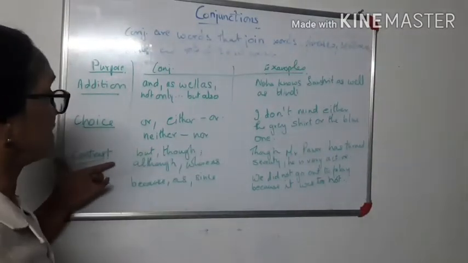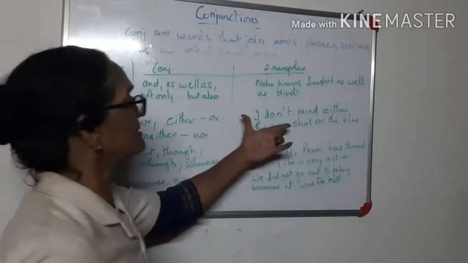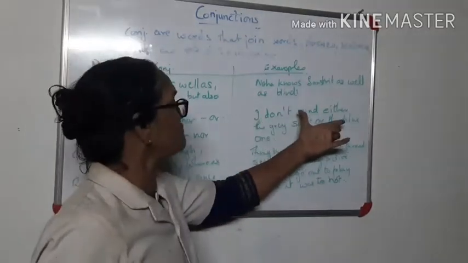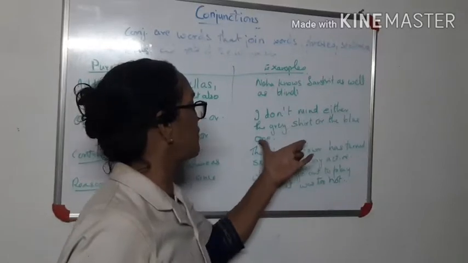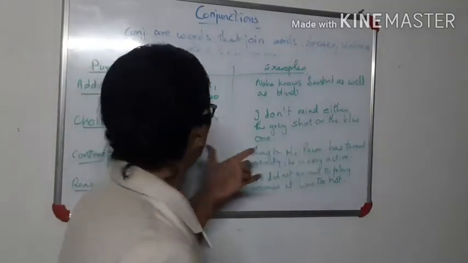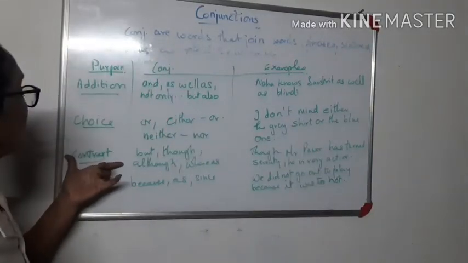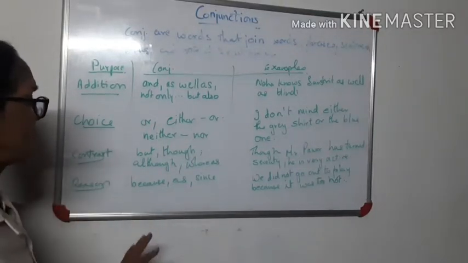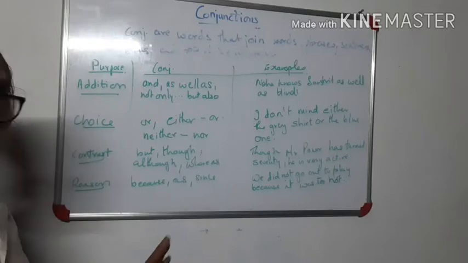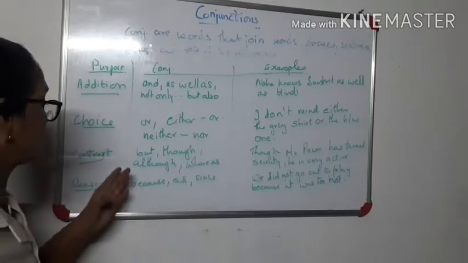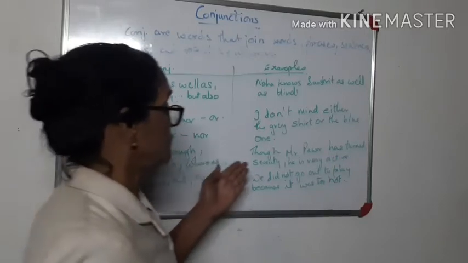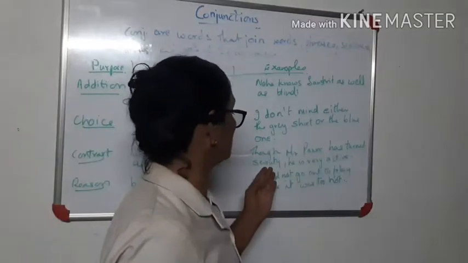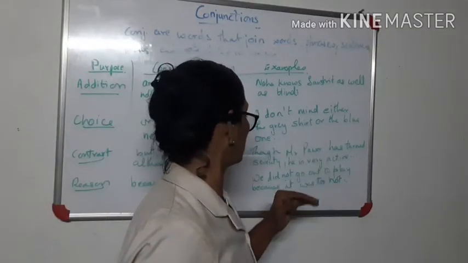Next is contrast. Now I'll give you a sentence example. I don't mind either the grey shirt or the blue one. Two different colors, that is contrast. Though Mr. Pawar has turned 70, he is very active.